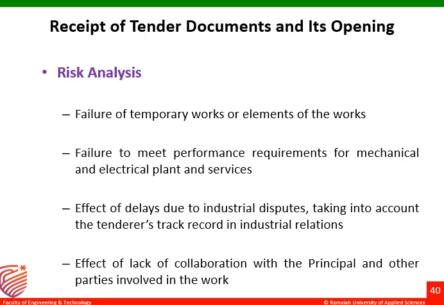So take into account the tenderer's track record in industrial relations, from the previous relations of the contractor in the field. For previously executed works, how the contractor performed those works, how the relation was between the tenderer, meaning the principal, and the contractor, and the relation between the contractor and the laborers, or the contractor and other parties such as the material suppliers.